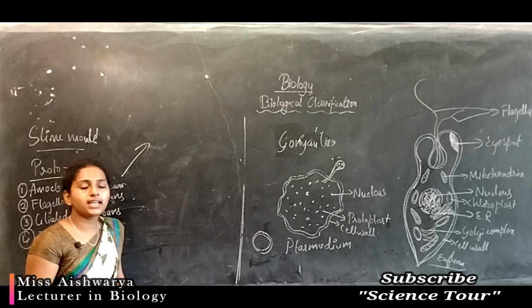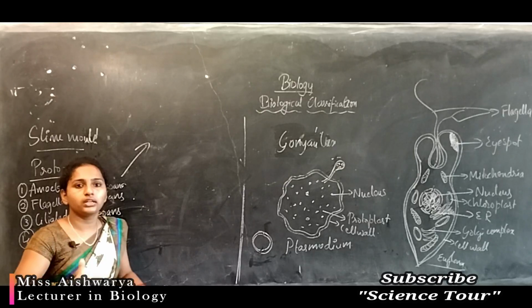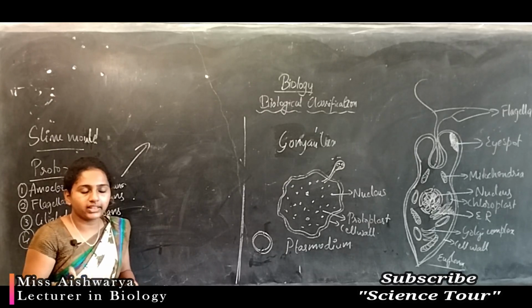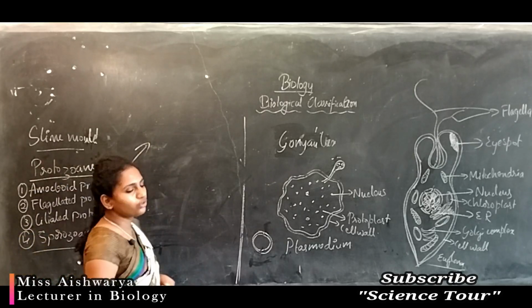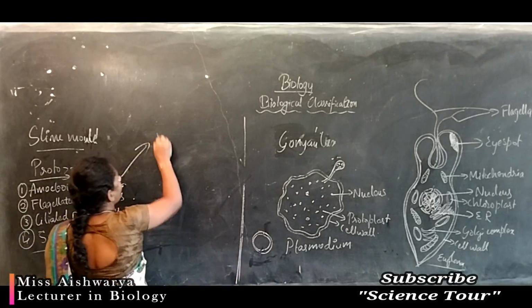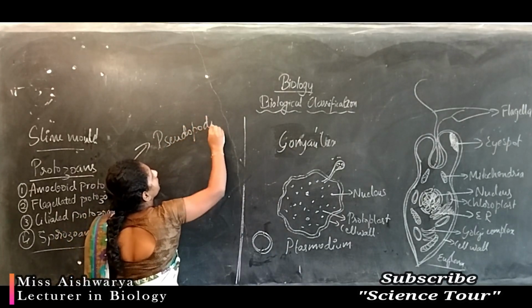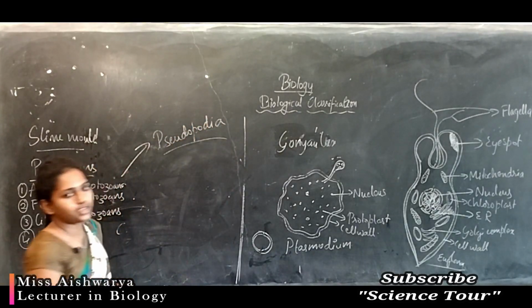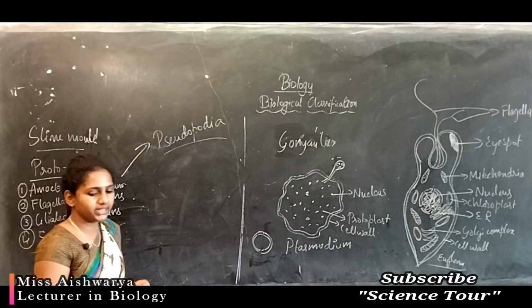When they engulf or absorb food, they form a pseudopodia-like structure that will engulf the food material.